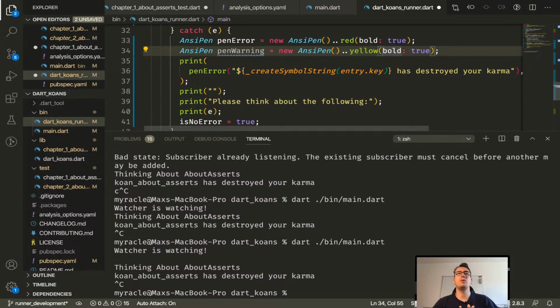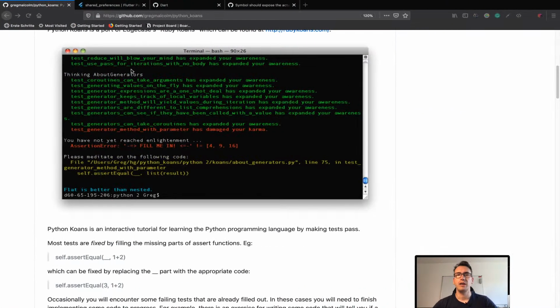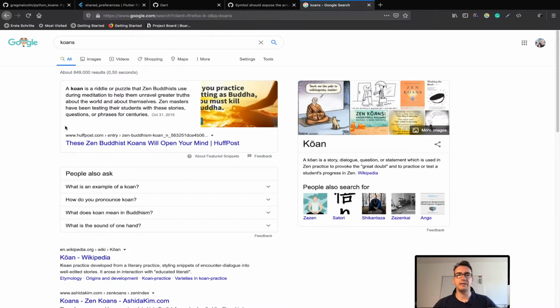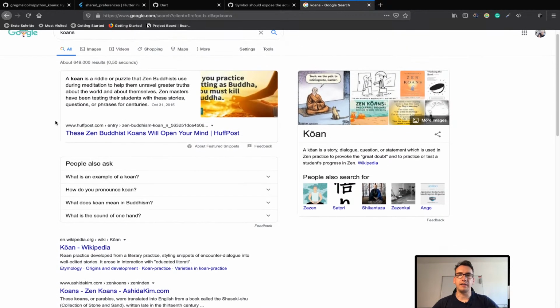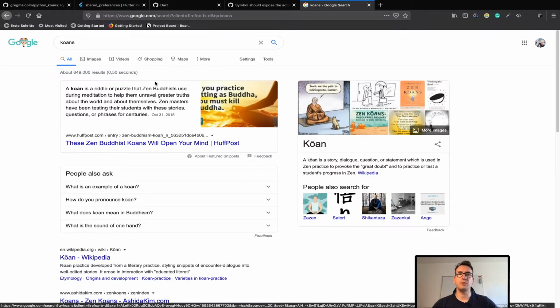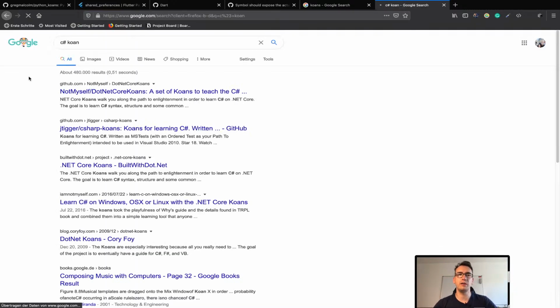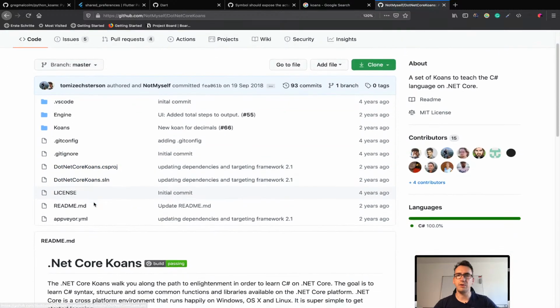Koans, well, Koans is a way to learn a programming language. And there are multiple of them. If you search for Koans, you will find a Buddhistic thing, a riddle or puzzle. That is the original idea of it. So you should think about your process. And if you talk about a programming language, like we want to learn C# now, right? So I'm searching for C# Koans and I find a multitude, a lot of them. But let's take just the first one because I'm lazy at the moment.